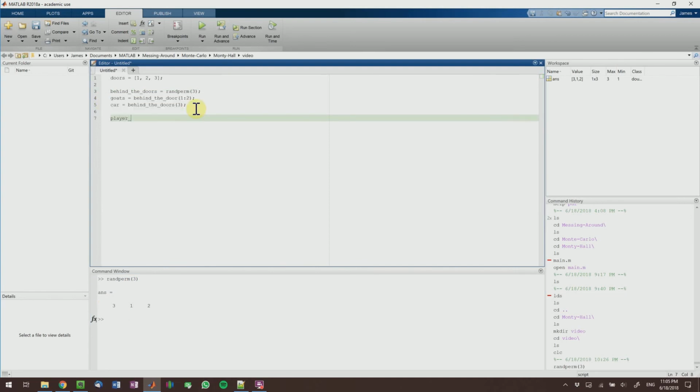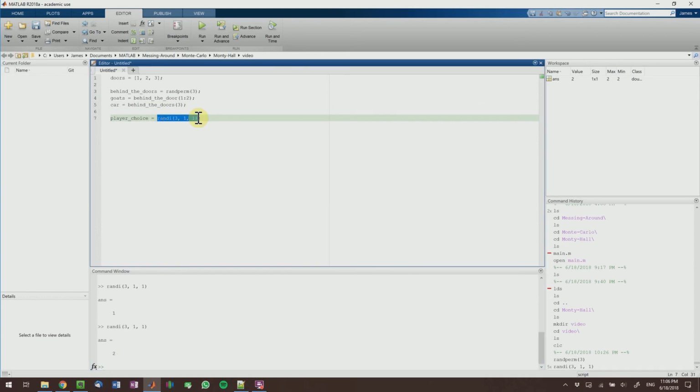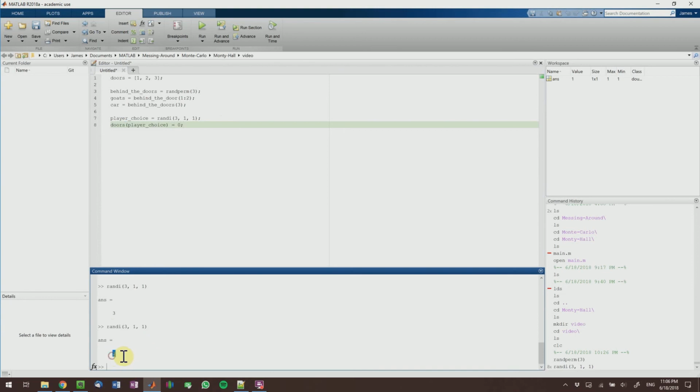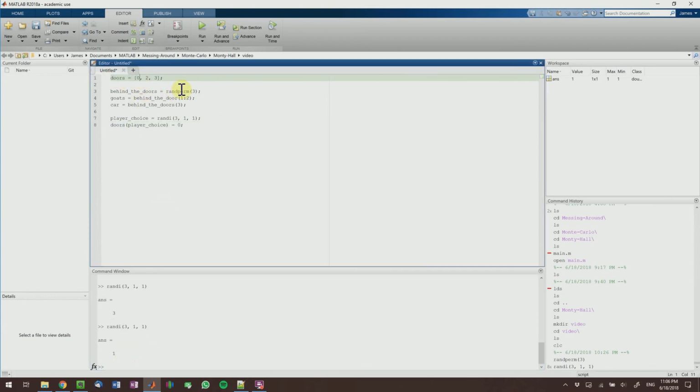Then we're going to randomly pick the player's choice by using randi, and what this function call will do is just produce a random integer between 1 and 3. So now we're going to go back to the doors array and take player choice and set that equal to 0. So for instance, in this call down here, the player chose door 1. So we're going to say doors array, we're going to set this entry to 0, meaning that this door has already been chosen.